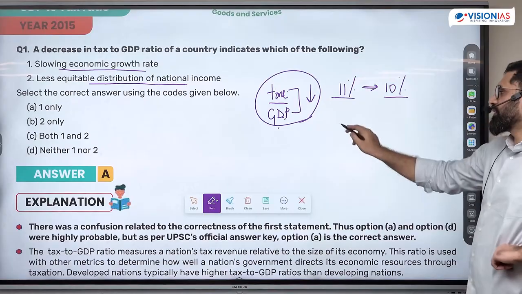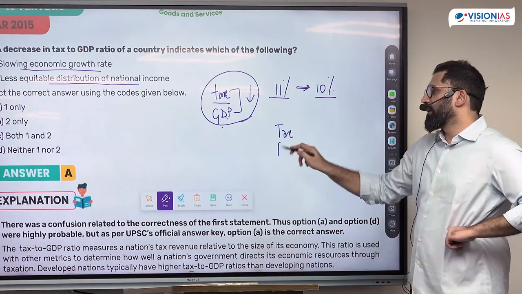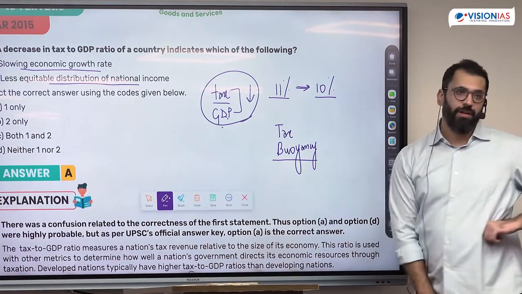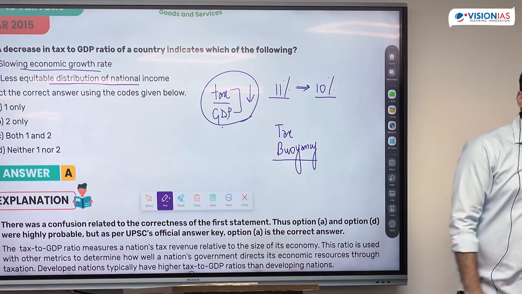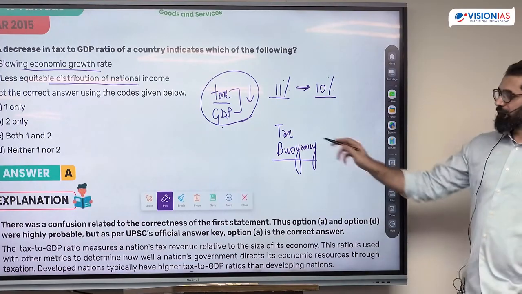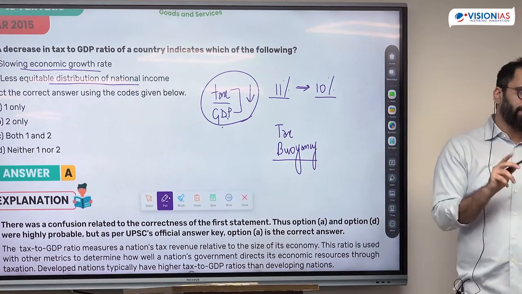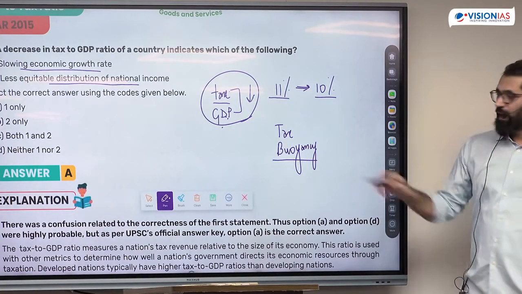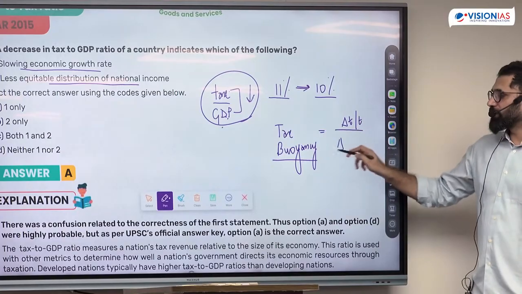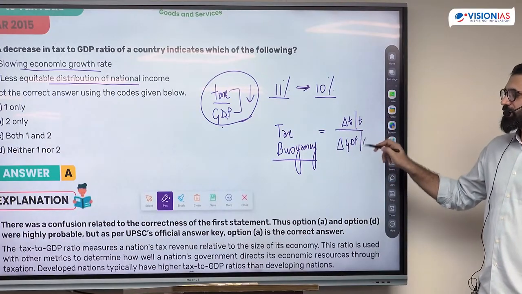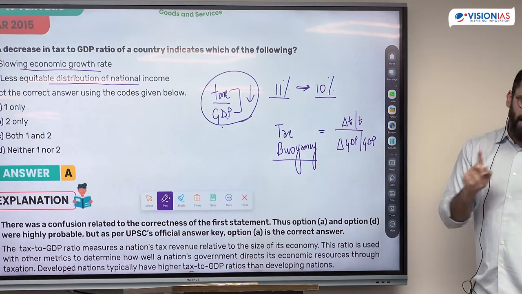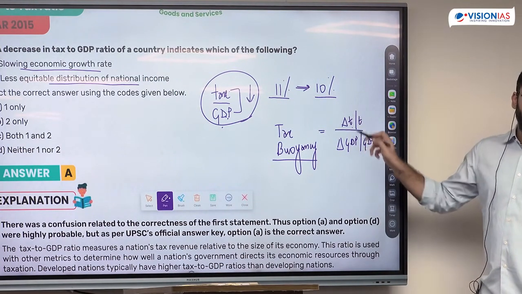How are they related to each other? There's a concept called tax buoyancy. What do we understand by tax buoyancy, anyone? Tax buoyancy refers to, if we do not change the tax rate, how much the tax collected changes from the previous year as GDP changes in percentage. So if the tax rate does not change, how much will the tax collected change when GDP changes?